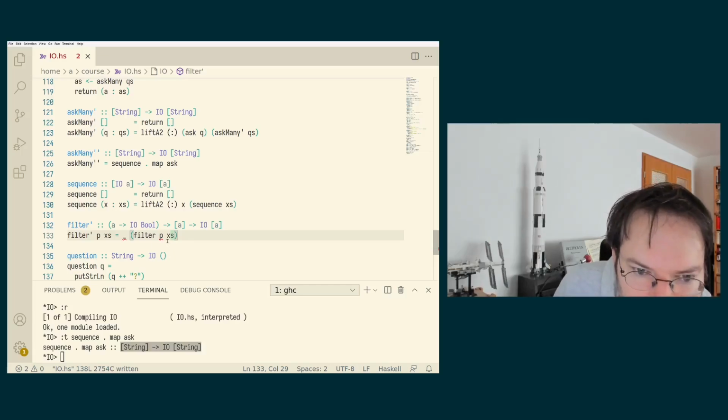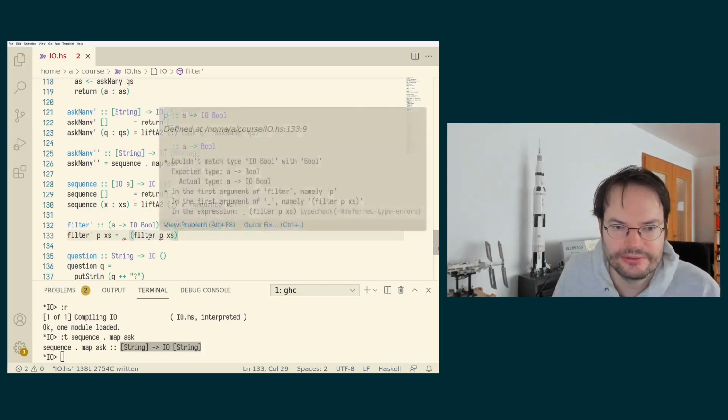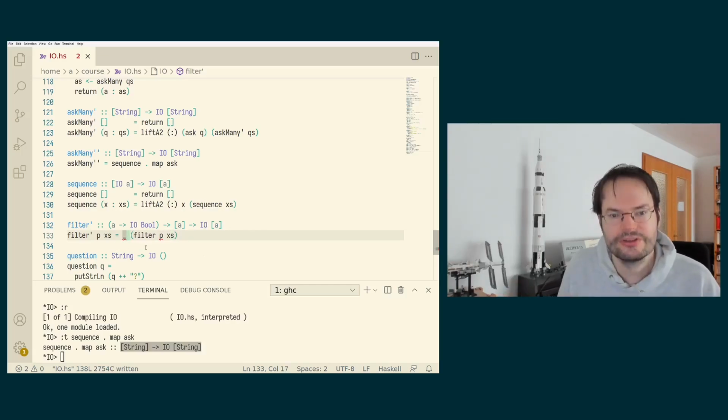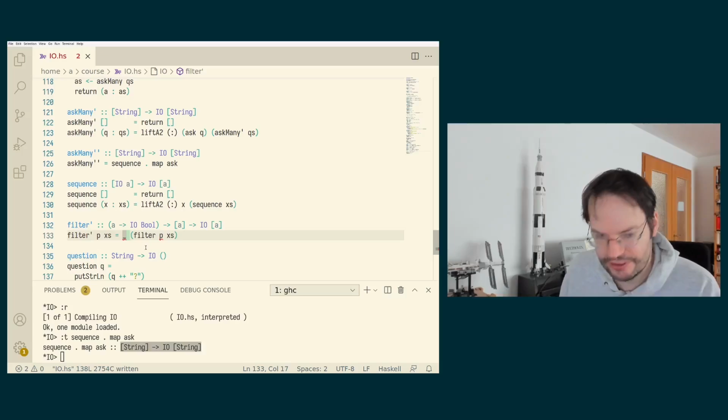But now this is not quite working, because unlike in the situation with map, we here have a situation where the predicate is already returning an IO Bool, and that is simply not going to work with the original filter. But we can still define this variant of filter using the knowledge of IO that we have so far.